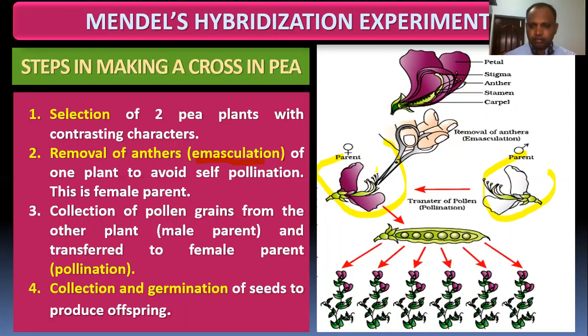Then you cover the flower with a bag. Then you collect the pollen grains from the male plant and transfer them to the stigma of the female flower. Then you allow the flower to fertilize and develop into fruit and seed. From that, we collect seeds, and upon germination the seeds produce offspring. Okay, this is the hybridization procedure, right?